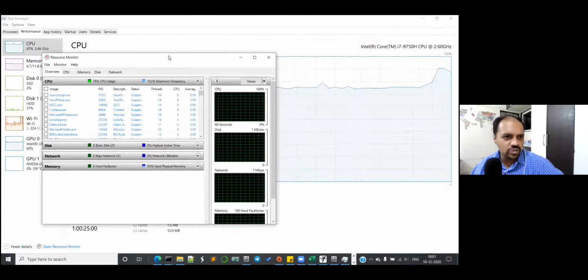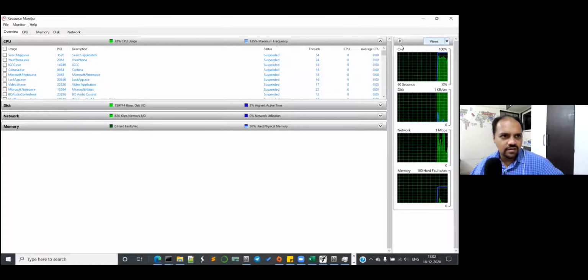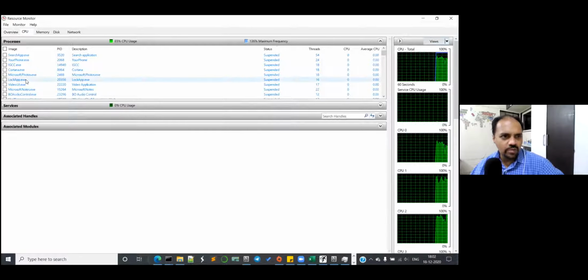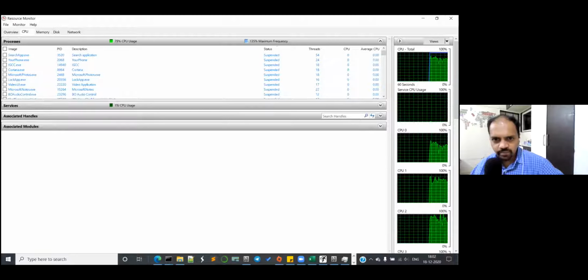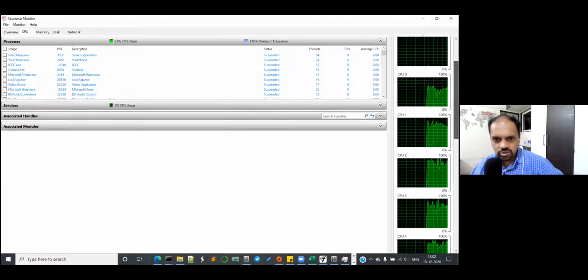So click on the CPU now. In the left side. Overview, CPU, memory, correct. Can you see this? So just scroll down with the CPUs.